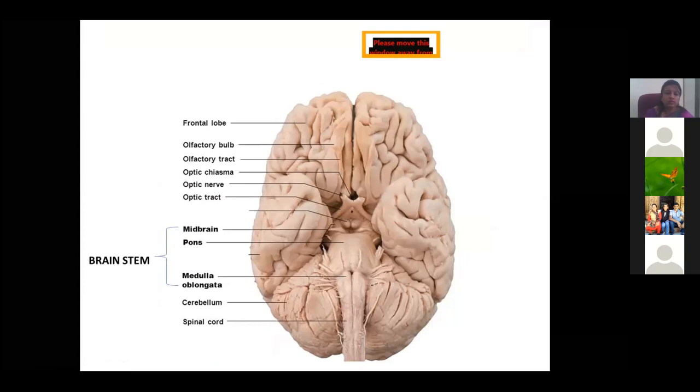So this is the midbrain here, pons and medulla. You have this dorsal part here, where you can make out the median sulcus. Then you have an important elevation called the pyramid. Then you find the olive. The pyramid elevation is formed mainly by the corticospinal tract, and this is the olive. Between the pyramid and olive, you find the rootlets of the hypoglossal nerve emerging out. That is the 12th cranial nerve.